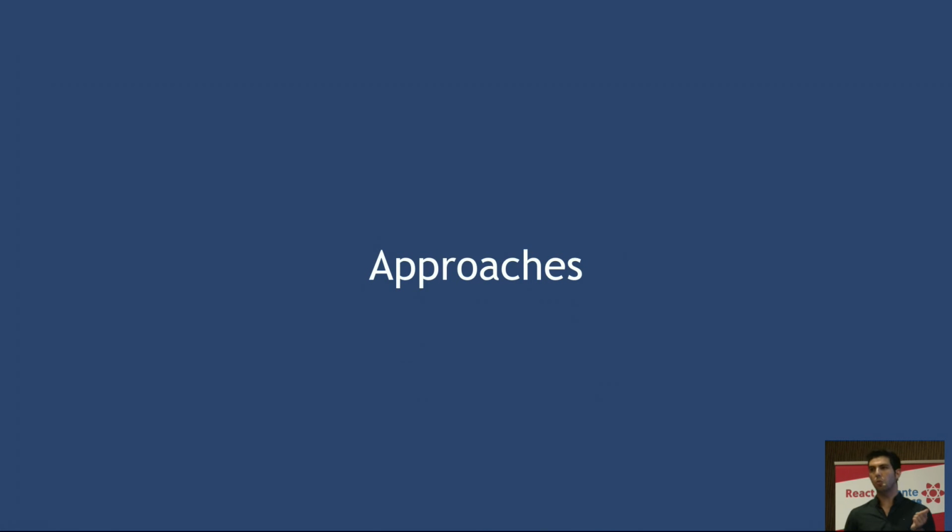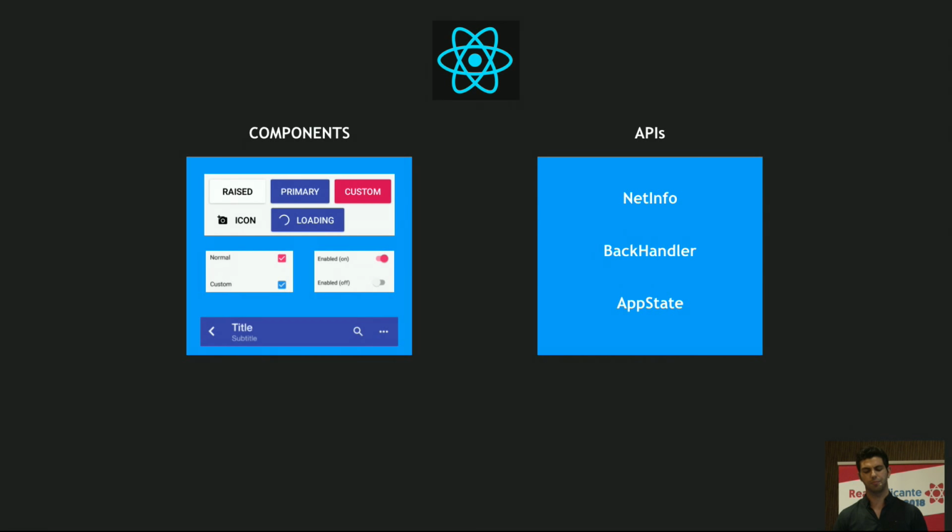So how can we approach the problem and connect the dots from the point of view of React Native? So let's take a look at the core framework. React Native offers basically two building blocks, UI components and APIs. UI components are basically the widgets that you put together to compose the user interface.